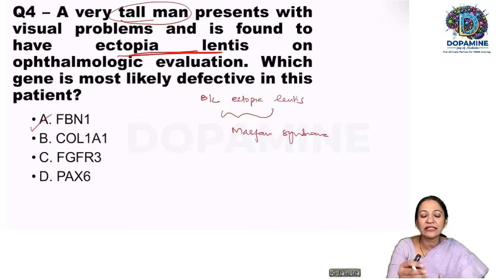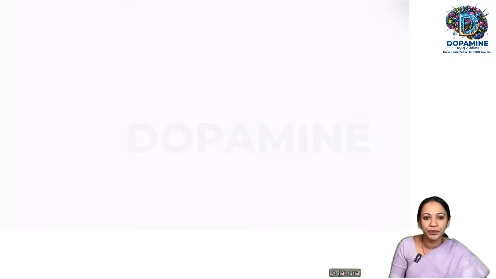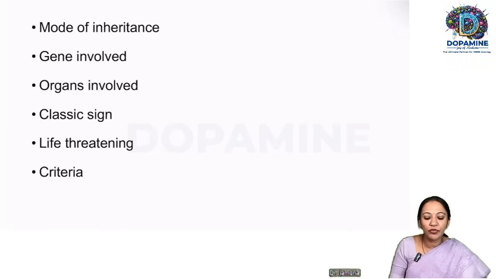So very straightforward question. So this question is, what is the genetic alteration in Marfan syndrome? So they have just slightly twisted this question. I'm sure that all of you would have got it right. So something to do with Marfan syndrome. So what is the mode of inheritance of Marfan syndrome? It is autosomal dominant. And what is the gene involved in Marfan syndrome? What are the organs involved? What is the classic sign? Life-threatening complication of Marfan syndrome, and what is the criteria?